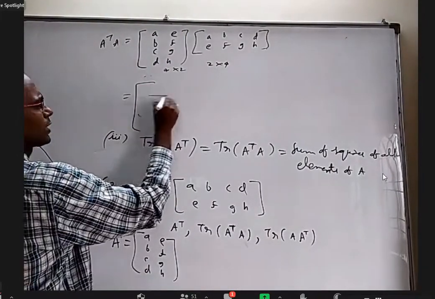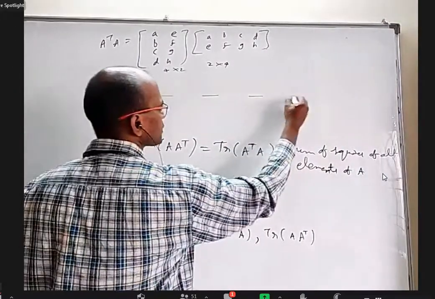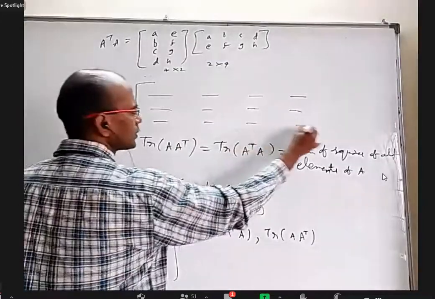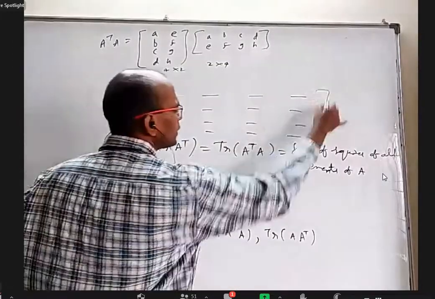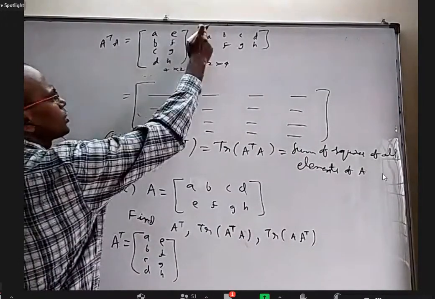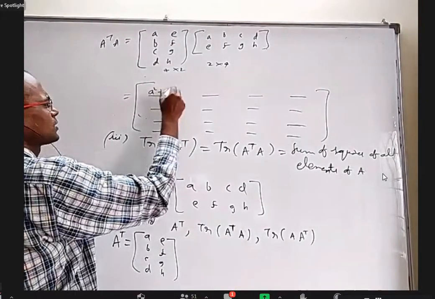The 4x4 matrix will have something here, something here, and so on. If you want the trace, you only need the diagonal elements. So why write everything? First row into first column, here I'll get A square plus E square.